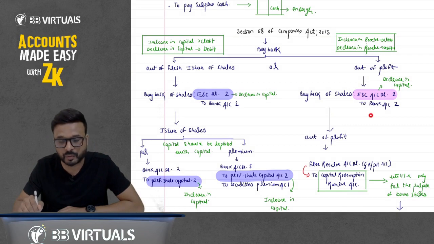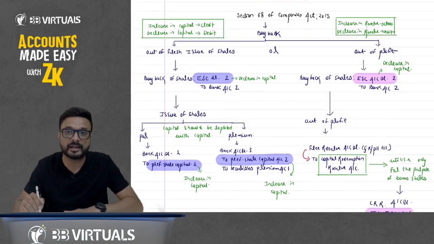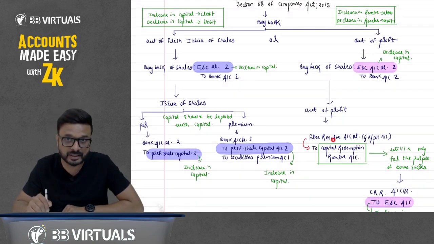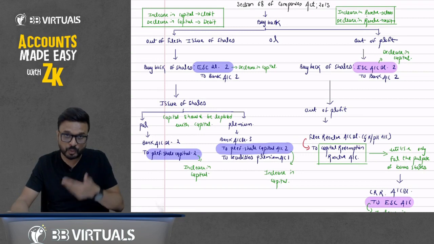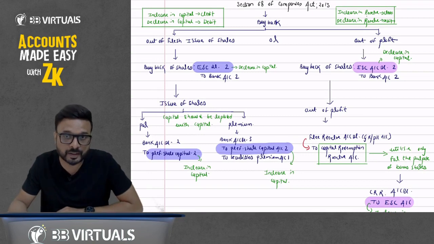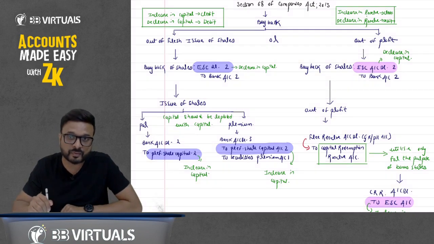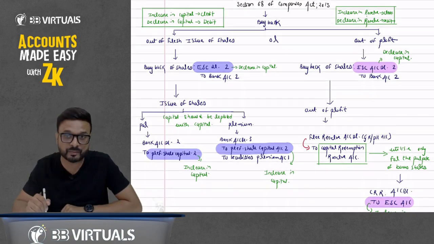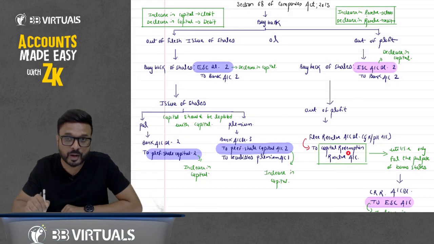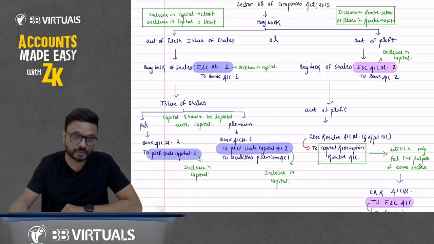Now another way to do the buyback is out of profit. In case of out of profit, we are not issuing a fresh issue of shares in the market. In that case, section 68 says that we have to transfer to a new reserve known as the CRR account, the capital redemption reserve account. When we transfer from free reserve to the CRR account, we are not increasing the capital here, but this CRR account can be utilized only for the purpose of bonus shares.